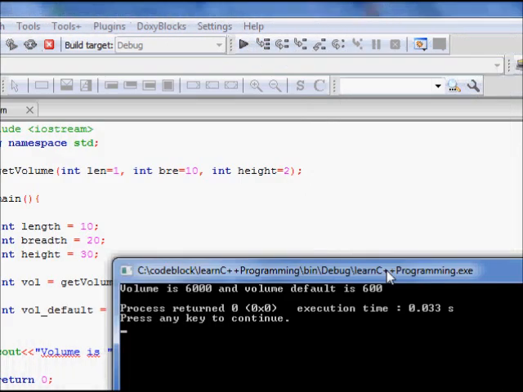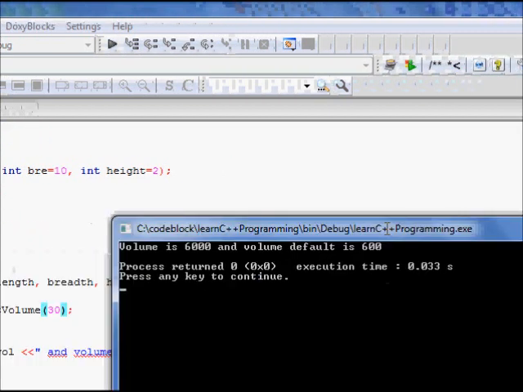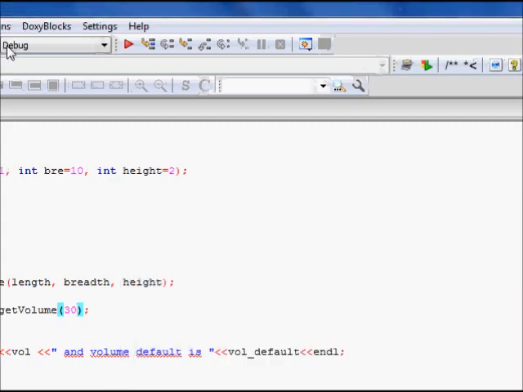It comes to 600, because 30 into 10 into 2 is 600. So whatever first parameter you pass is taken as the length. Breadth and height you can also change like this. I hope you understand the default parameter setting in C++. Thanks a lot.